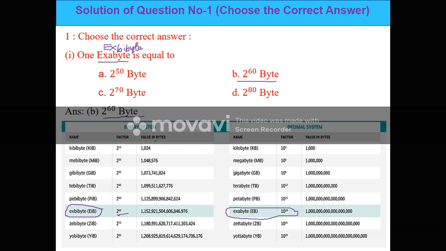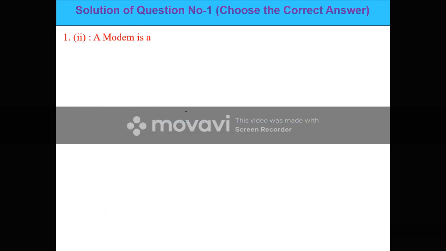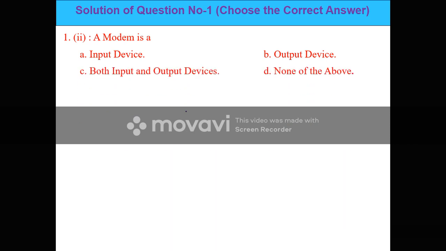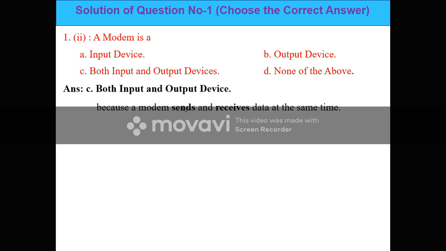Okay, so these are the total conversion tables. If any questions come from this one, and you remember these tables, you can easily answer the questions. Next, question number 2. A modem is an input device, output device, both input and output devices, or none of them. The modem is both an input and output device because a modem is used to send and receive data at the same time. So that's why this is called both input and output.